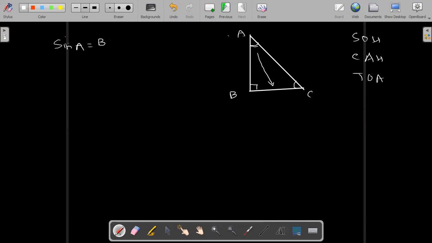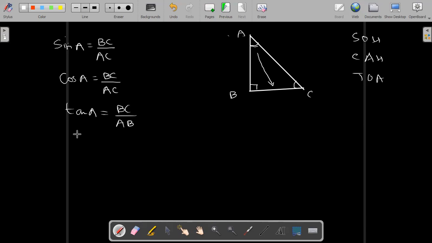So BC upon hypotenuse AC, BC upon AC, sin A. Then cos A: adjacent is AB, so AB upon hypotenuse AC. And tan A is opposite upon adjacent, BC upon AB.